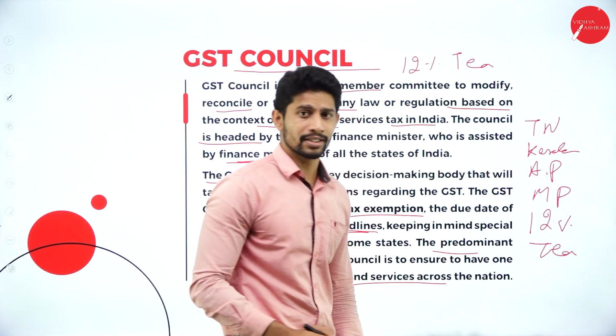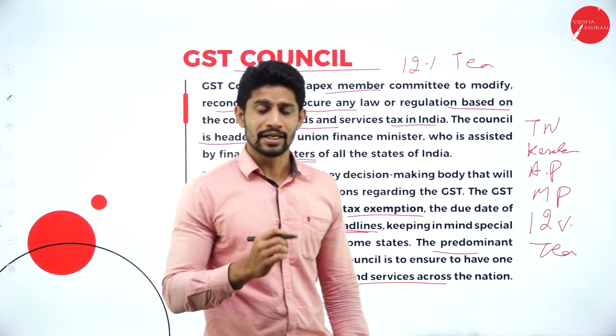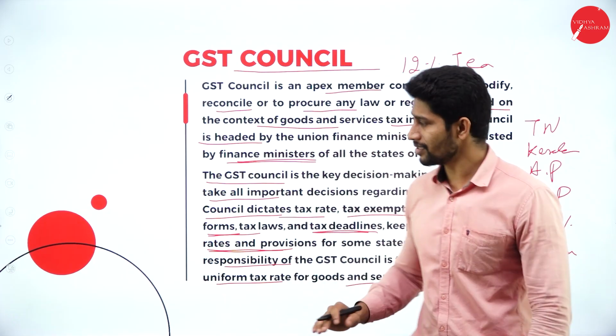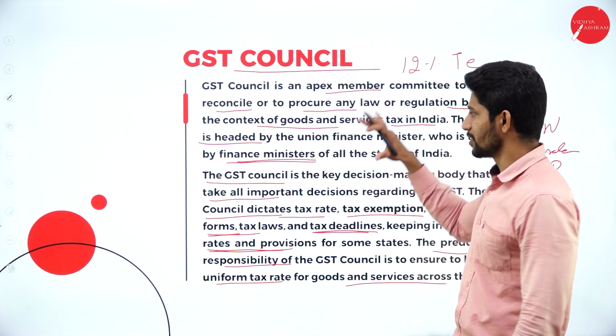So they should make sure that a uniform tax rate will be collected all over India. So this is the main responsibility or rights or the duties of the GST Council.